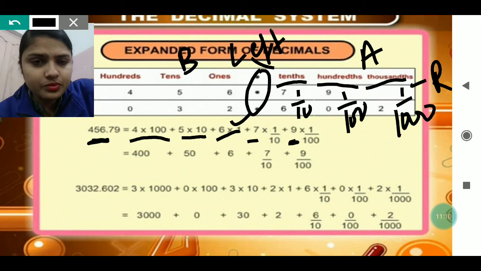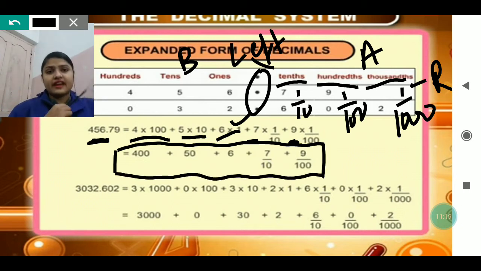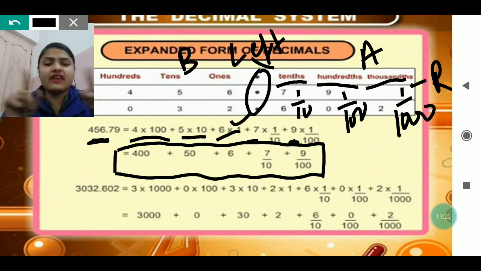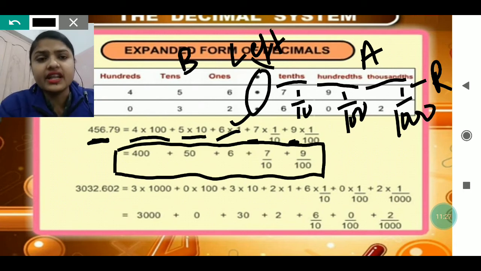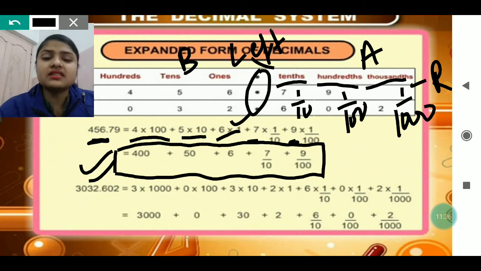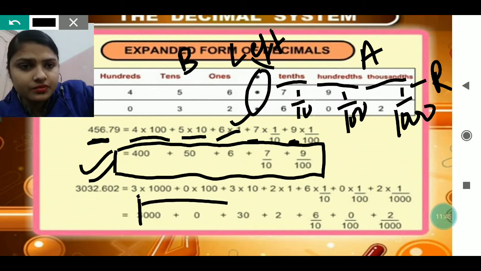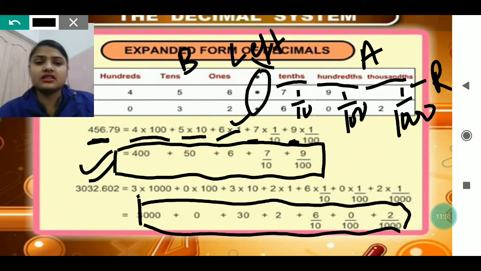You can see in this one, which I have made, I have written inside the rectangular box. Upside I have shown how I have done, and downside I have written. So you have to write in this way only. Okay, 400 plus 50 plus 6 plus 7 by 10 and 9 by 100, like this. In the same way this has also been done.